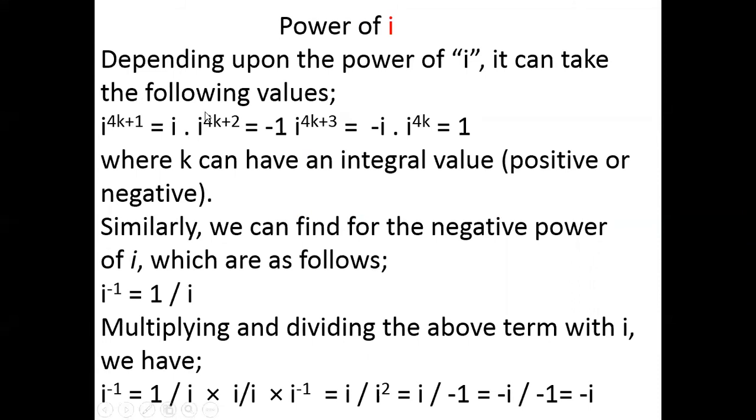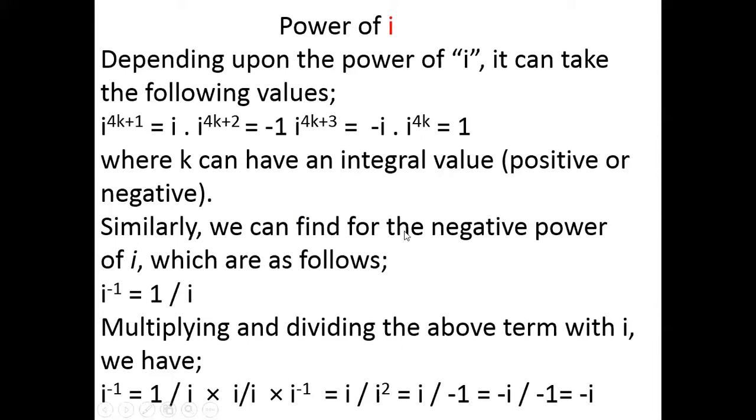If the power of i is 4k plus 2, at that time the result will be -1. If the power of i is 4k plus 3, at that time the result will be -i. If the power of i is 4k, at that time the result will be 1. Now the question can arise, what is k? k can have an integral value, whether positive or negative.